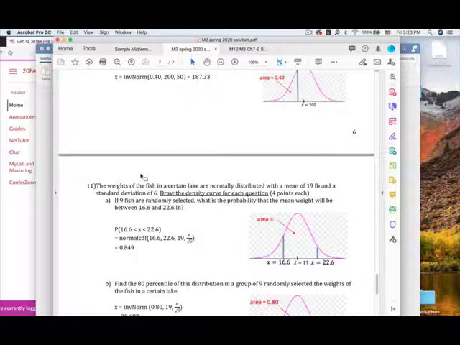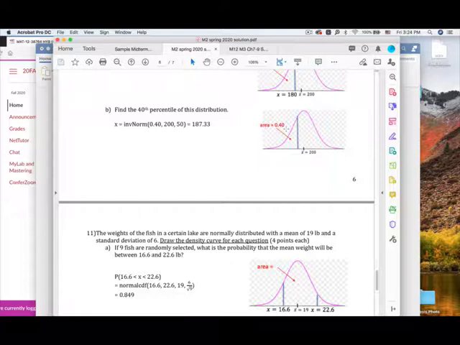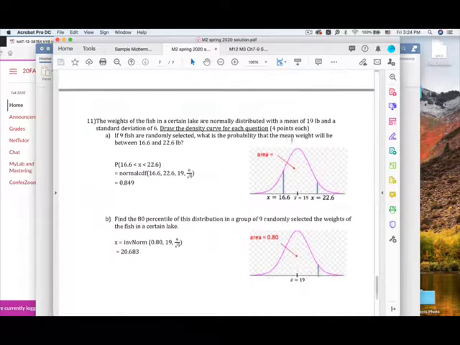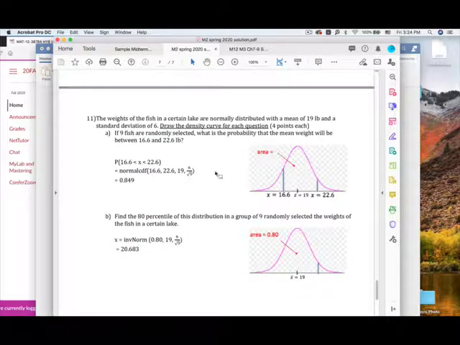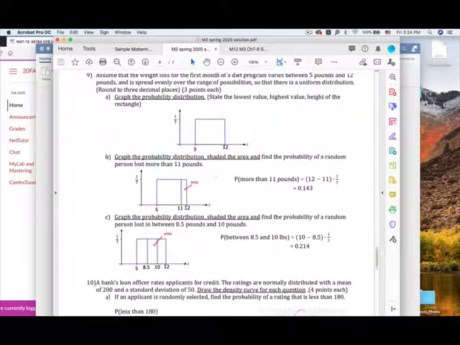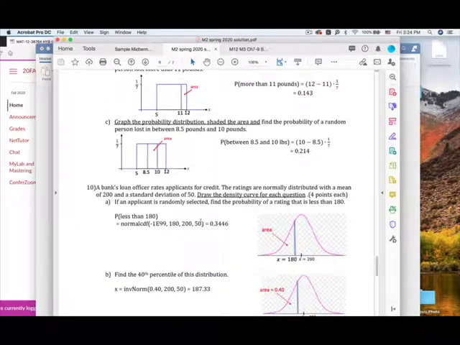And for all those questions, I request that you draw the density curve for each question. Means I want to see this picture. Okay, what you are looking for. If I'm looking for the area less than, or if I'm looking for the area in between, show me all those words. You could use the calculator here, normalcdf or invNorm, show me what numbers you plug in and also the final answer. If you are using the formula, feel free to use the formula, but show me all your work with the formula. So this is going to be chapter 6, either uniform distribution or normal distribution.